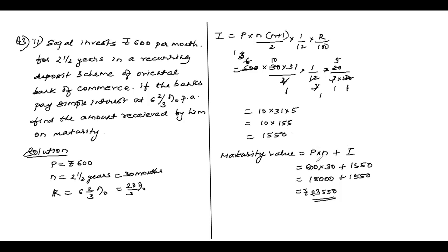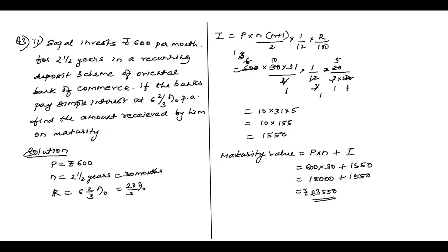P into N plus I. 600 into 30 plus 1,550. कितना आएगा बेटे? 18,000 plus 1,550. 19,550 is the maturity value you are going to get. Okay. Anyhow, children, we go to the next sum now.